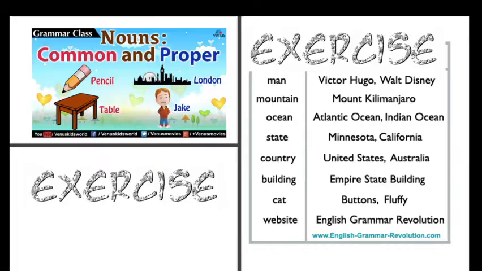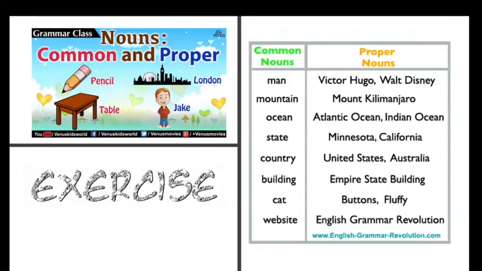Any type of mountain. Well, this did not ring a bell, but if I say Mount Kilimanjaro, then I will think of the Tanzania one. Ocean. Any type of ocean. Common. Atlantic or Indian Ocean, then I'm thinking of a specific ocean. State. Minnesota, California. Country. Any country, or the United States or Australia. Building. Empire State Building. Cat. I can call my cat Buttons or Fluffy or anything. Website, English Grammar Revolution, a website. So here in this exercise, where is the common and where is the proper? Exactly. So this is the common and this is the proper.